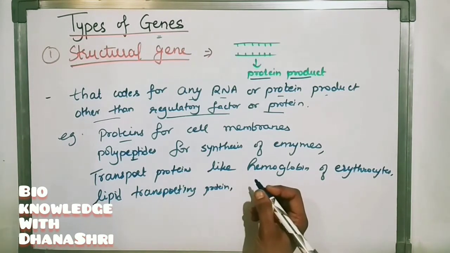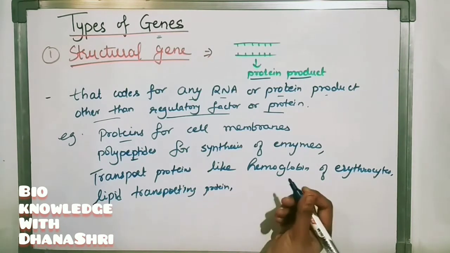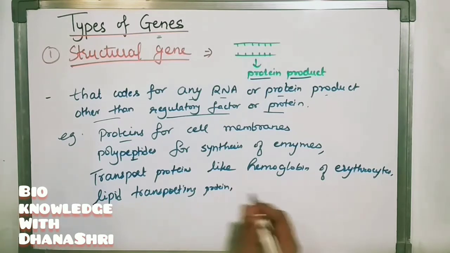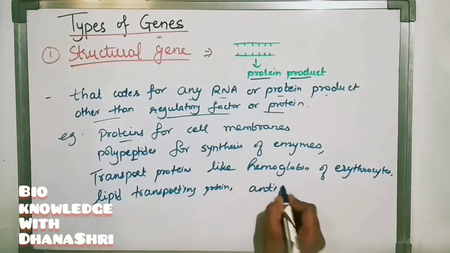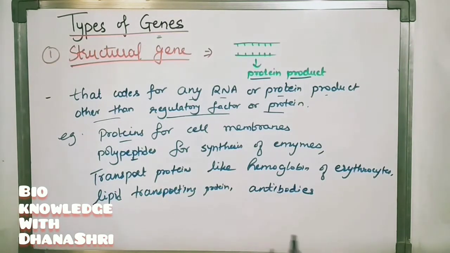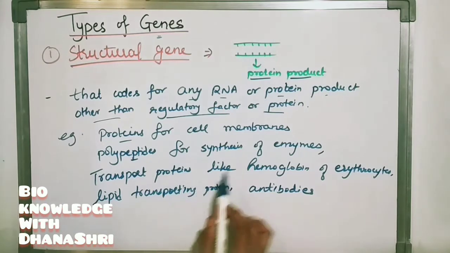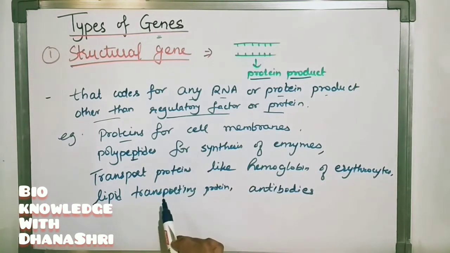Proteinaceous hormone, for example insulin. Some antibodies are coded by the structural gene only. So these all are coded by the structural gene only. There are other different examples also, but here I mentioned some examples that you have to remember for the structural gene.